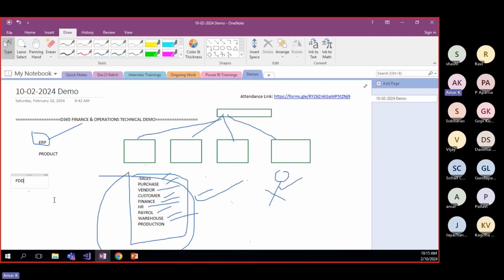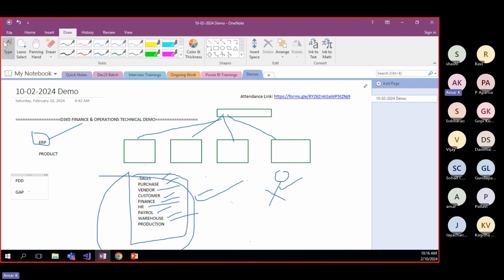Once that functional design document is approved, then our technical people come into the picture. The functional people do an analysis called gap analysis. The name itself says it: the gap between the client's current business operations and Dynamics 365 operations. Our client's goal is that his business needs to be converted to operate from Dynamics 365 F&O.